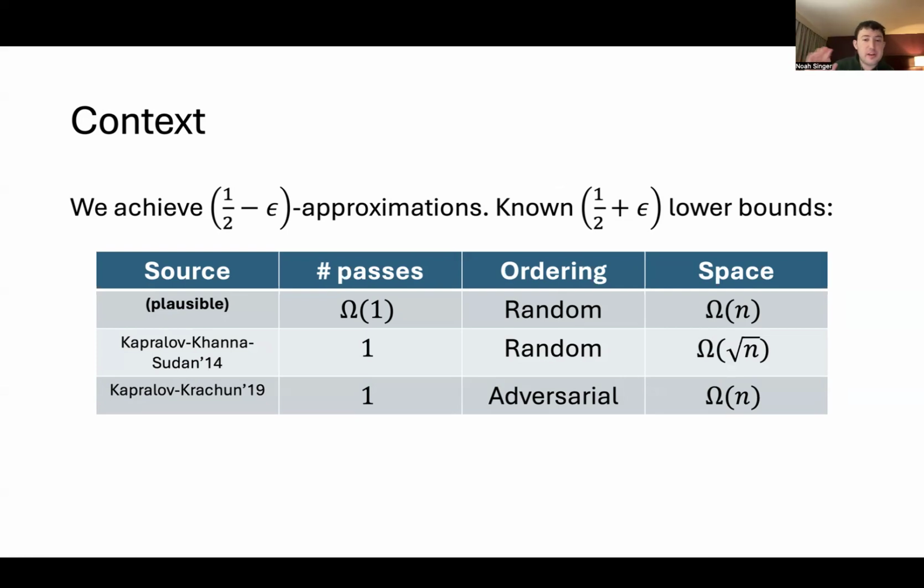And as far as we know, it's very plausible that even if you allow random ordering, and even if you allow, say, constantly many passes as opposed to just one, you still can get a linear space lower bound. This problem appears to be very, very hard. And these lower bounds are all via reductions from max cut.